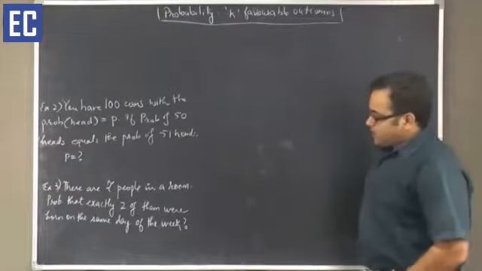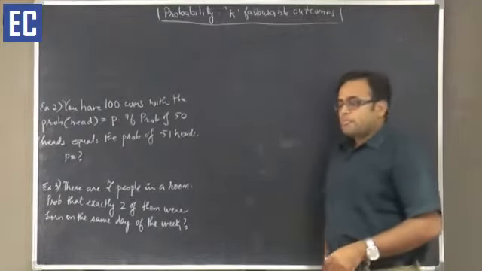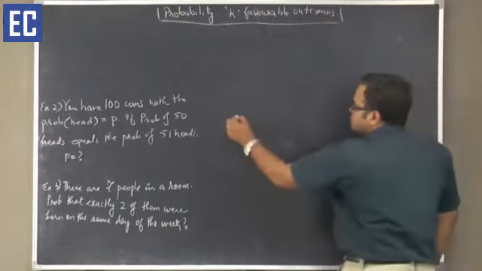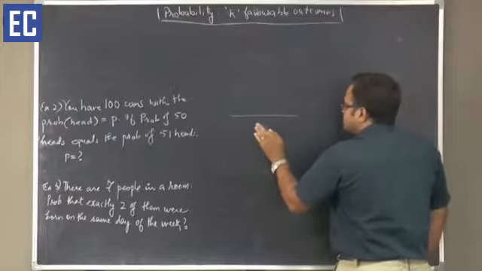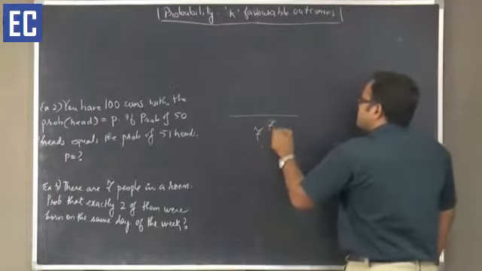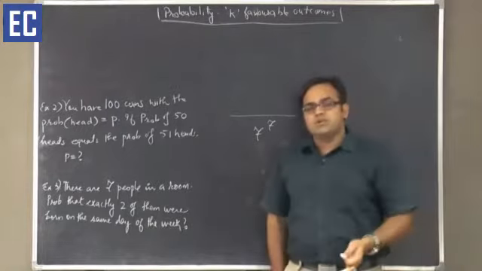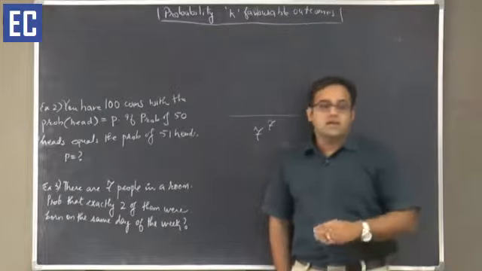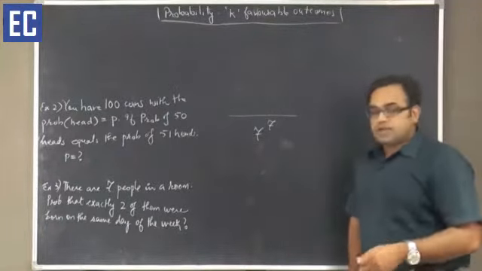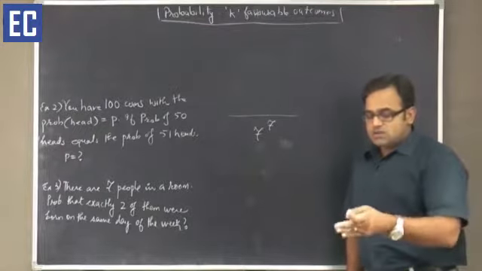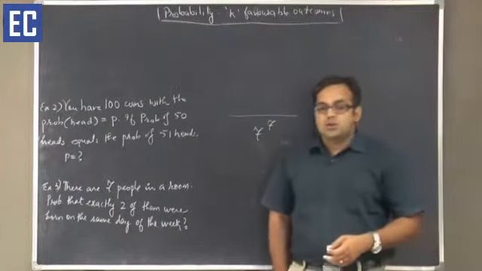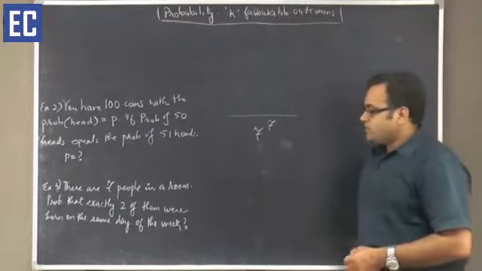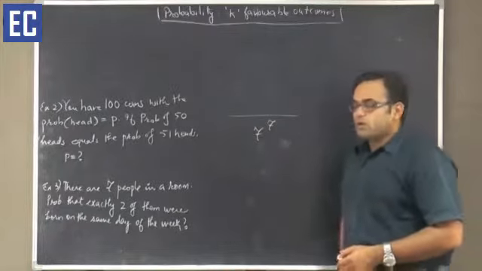In order to find the probability that exactly 2 of these people are born on the same day, first things first, the total possible outcomes would be 7 to the power 7, because overall there are 7 people. Each person could have been born on any day of the week: Sunday, Monday, Tuesday, Wednesday, Thursday, Friday, Saturday, all 7 possibilities are there for each of the 7 people. So 7 into 7 into 7 into 7 into 7 into 7 into 7, total possible outcomes becomes 7 to the power 7. The second part I am looking for, exactly 2 of them have to be born on the same day.